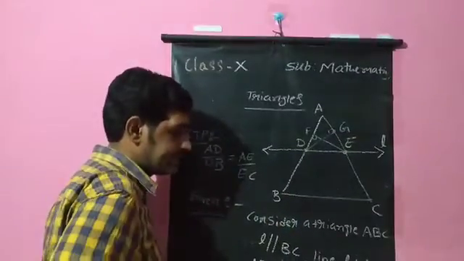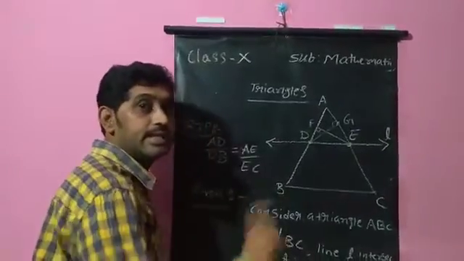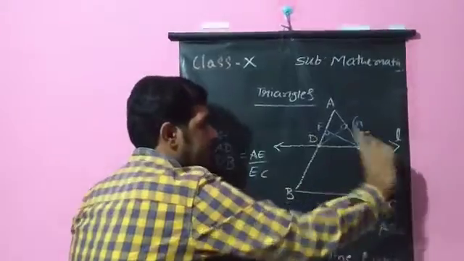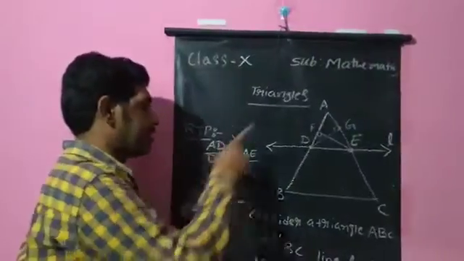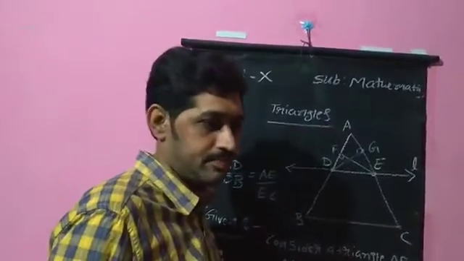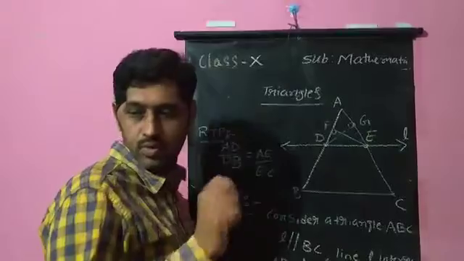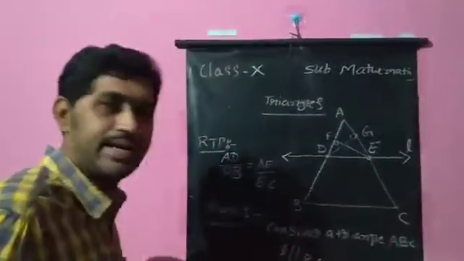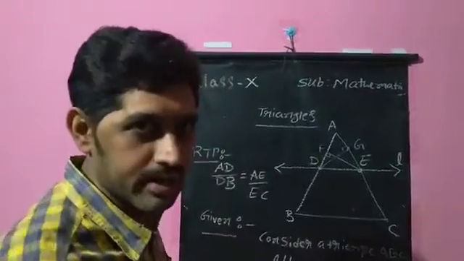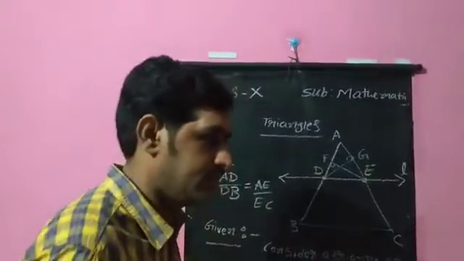Parallel, that we are taking in the statement itself, a line drawn parallel to one side, it is given. We need to prove that it is divided in the same ratio. That means the ratio of these two should be equal to the ratio of these two. According to these notations, it will be AD by DB equals AE by EC. So make a note of the things, even if it is in the video. Anytime you can, by repeating it or watching it again and again, make a note in your notebook, so that won't be a problem.